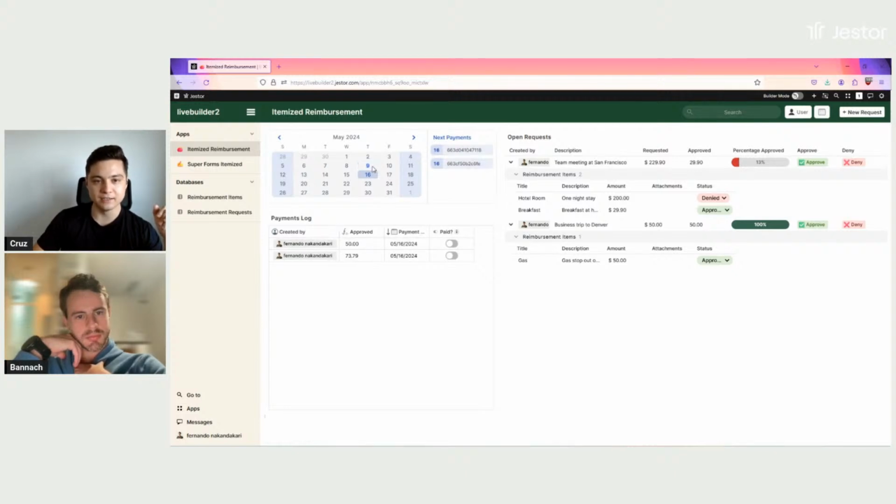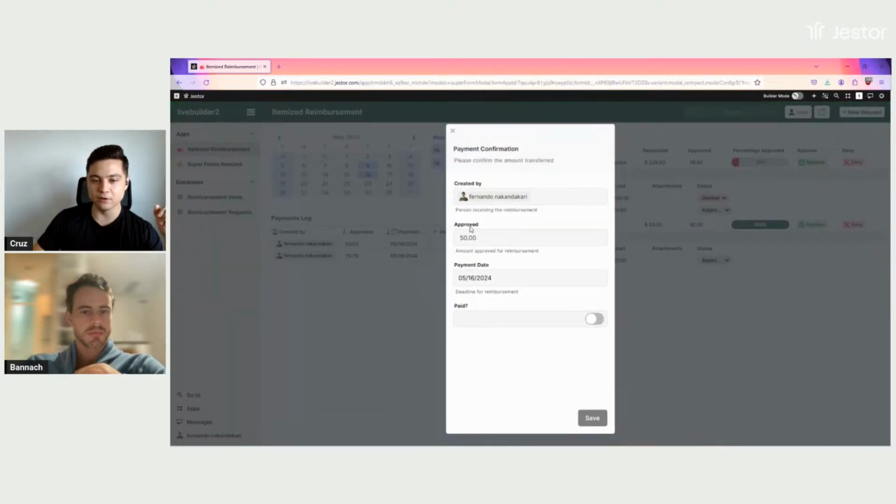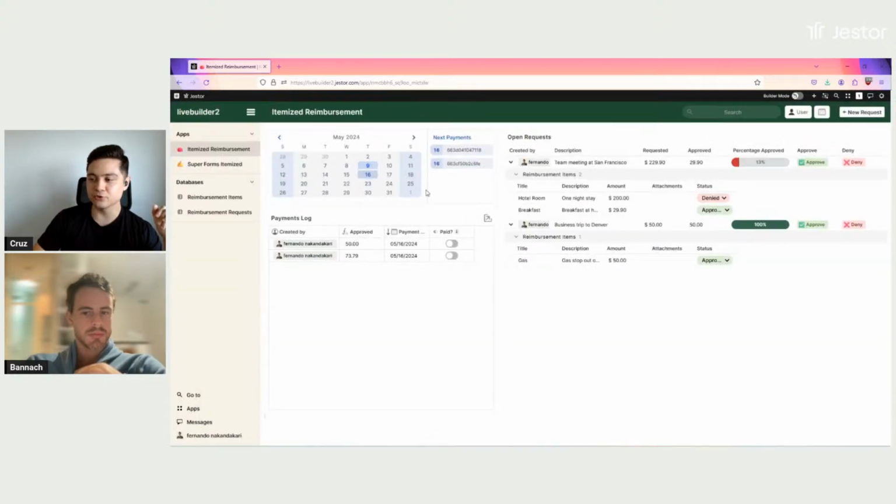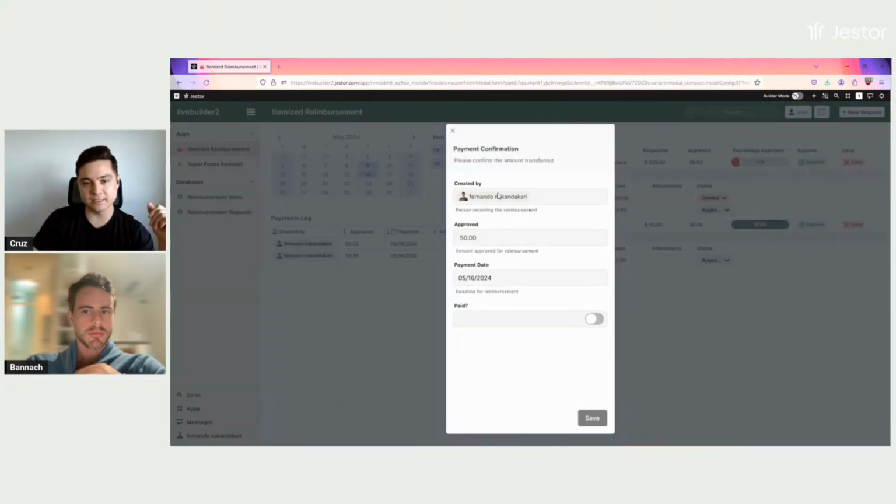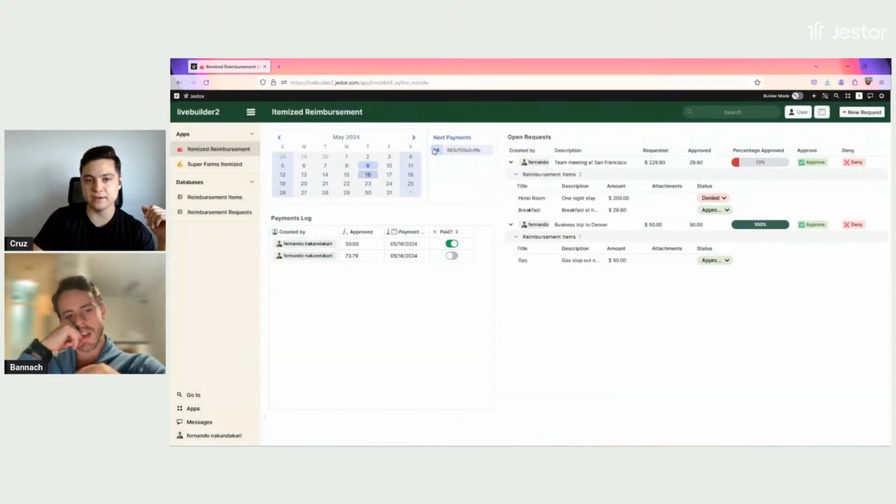So you can see here that I have two items for the 16th. If I click on this, it's the $50 that I've approved, and it says that I have to pay this by the 16th. So I have this calendar showing me the next payments, so I can schedule this for the future and keep looking at this to see if I paid it or not. If we're on the 16th, I can look at this and say, okay, I have to pay Fernando $50. I can come here and click on paid, and then if I click on save, it vanishes from the calendar, but it's still in the payment log.